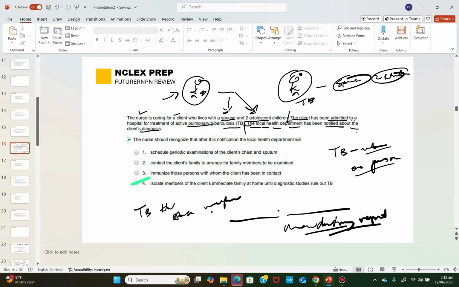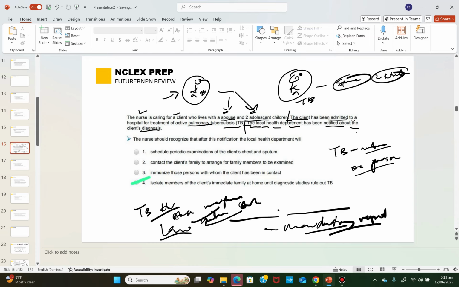abuse, neglect, gunshot wound, stab wound. All these things, by law you need to report them. As a nurse, you need to report them. You don't keep all these things confidential, you report them. Abuse, neglect, assault, TB, HIV, gunshot wound, stab wound, you report these things. TB is one of those things we report. That is the reason why they said the local health department has been notified about this situation.